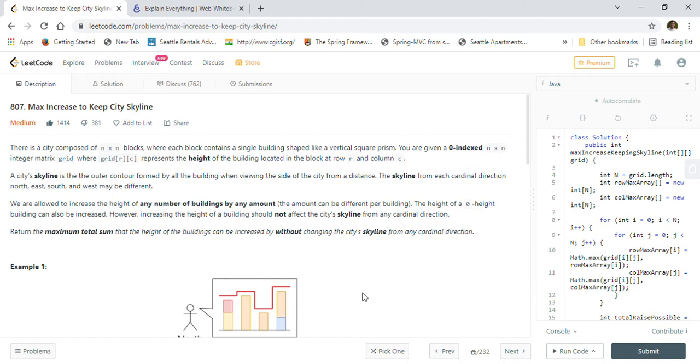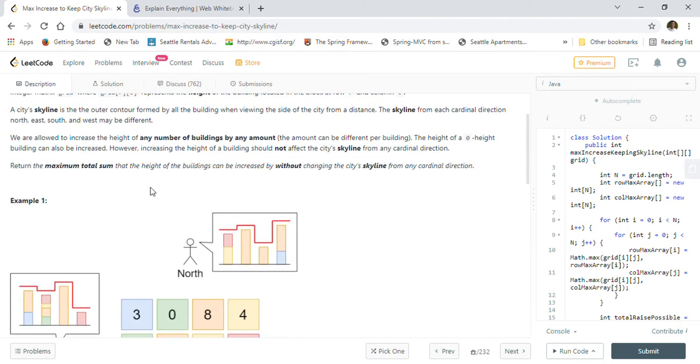So let's go through the description quickly. There is a city composed of n by n blocks, where each block contains a single building shaped like a vertical square prism. You are given a zero-indexed n by n integer matrix grid, where grid[r][c] represents the height of the building located at row r and column c. A city skyline is the outer contour formed by all the buildings when viewing the side of the city from a distance. The skyline from each cardinal direction, north, east, south, and west, may be different.